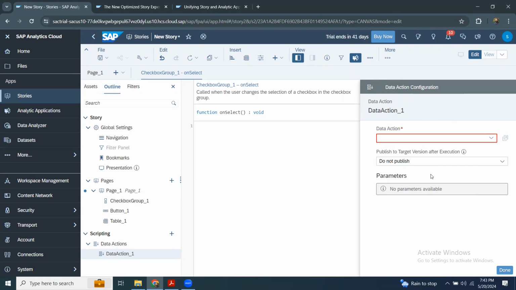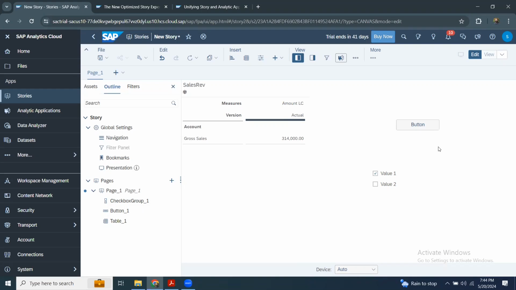We're going to cover this data action scripting in the planning or analytics scripting design series of sessions. But right now in this particular topic, I wanted to just show you how the analytical applications have been merged into the SAC story and how you work. So here you design the story, and you can also extend the story with all the controls and scripting provided as part of the optimized design experience.